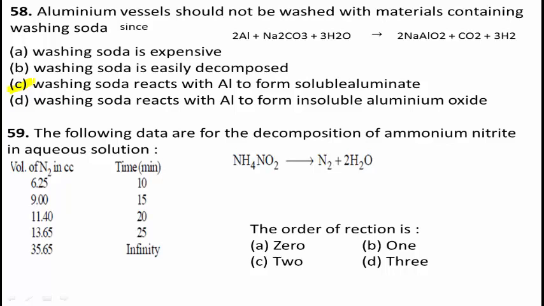I think you know one formula, K equals 2.303 by t log of a divided by a minus x, or this can be written as K equals 2.303 by t log of V infinity divided by V infinity minus Vt. Here every time the K value is constant, which is possible in a first order reaction. Therefore, the correct answer is 1, means first order. Option B is the right answer.